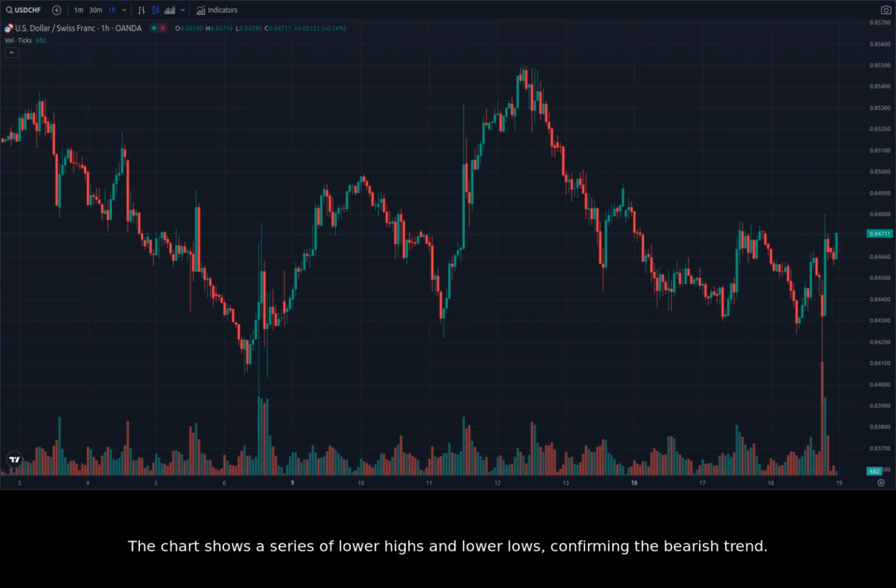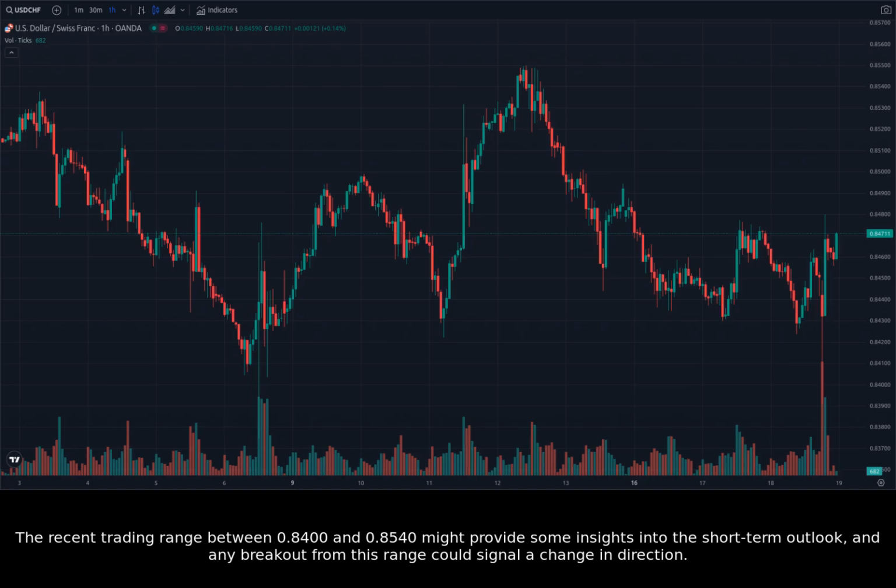The chart shows a series of lower highs and lower lows, confirming the bearish trend. However, there's a slight rebound post-Fed decision, indicating potential short-term bottoming. But the buyers are struggling to elevate the rate significantly, suggesting that the bears are still in control.